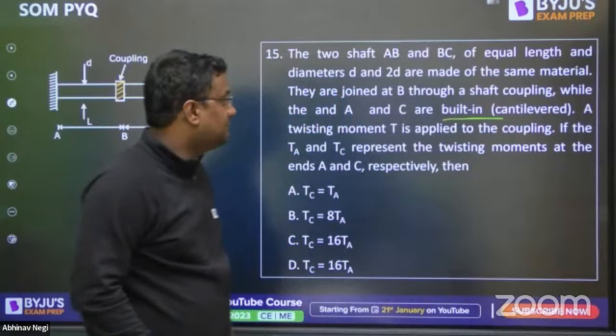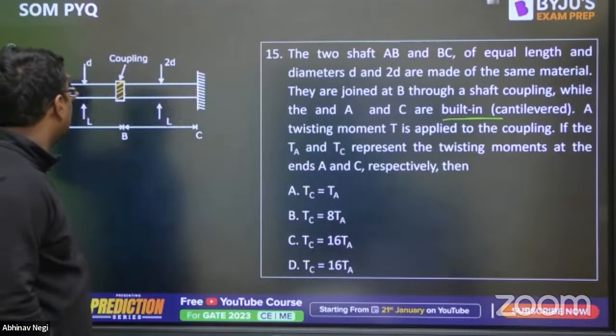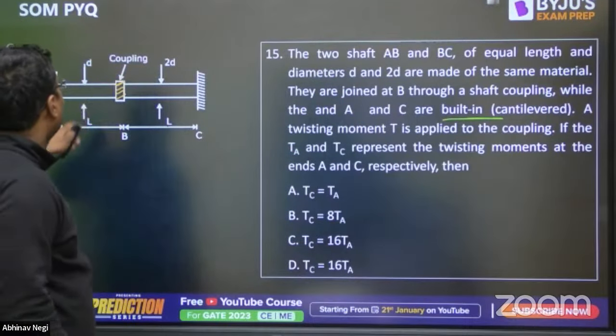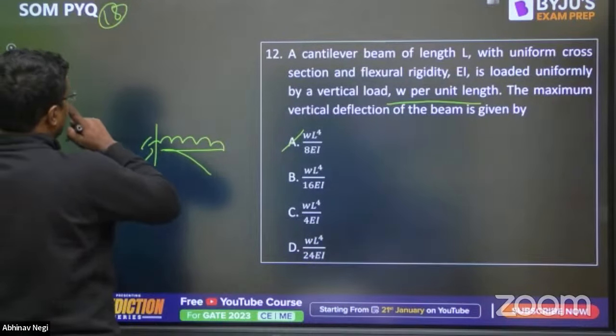Can you please let me know what is coupling? These two are fixed support. Here the diameter is D. Here the diameter is 2D. What is coupling? Let me write the question number also.